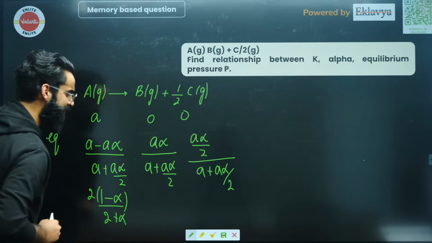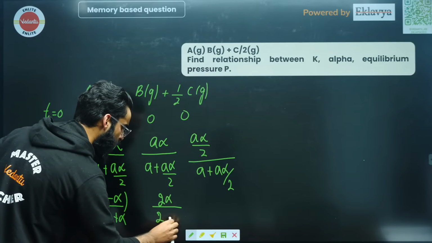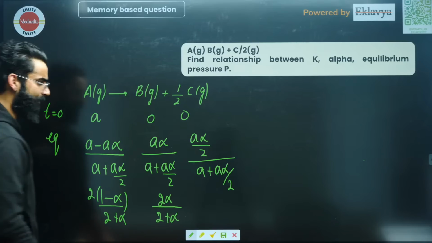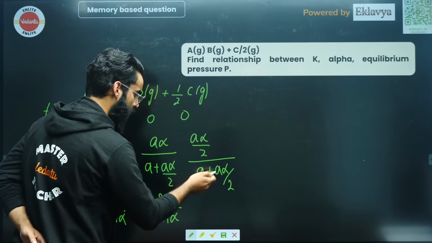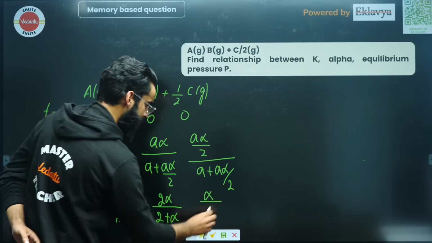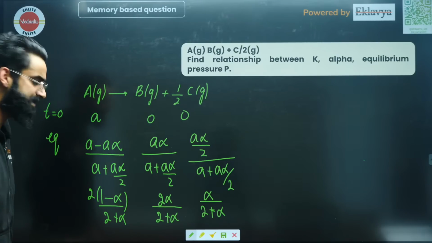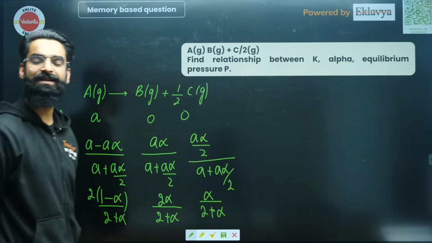So A gets cancelled in the numerator and denominator, so it's going to be 2 alpha divided by 2 plus alpha. This is how it's going to be, right? In the similar way, A gets cancelled, so even 2 gets cancelled finally, so it's going to be alpha divided by 2 plus alpha, right? Simple and basic. You got the mole fractions of each reactant and product at equilibrium.